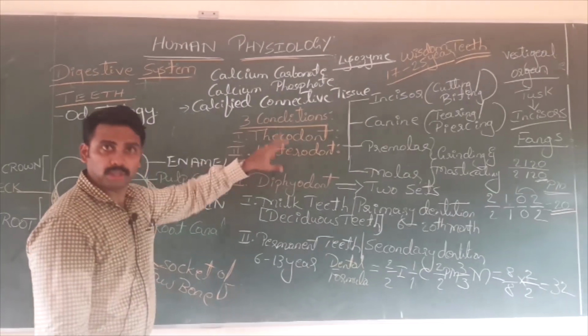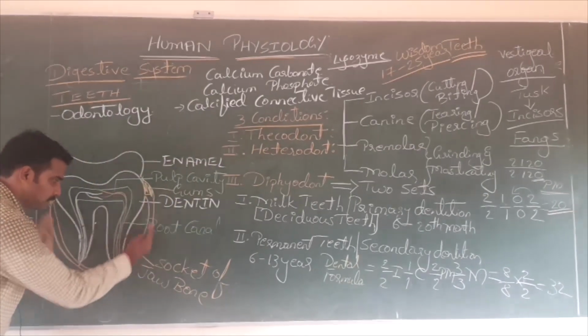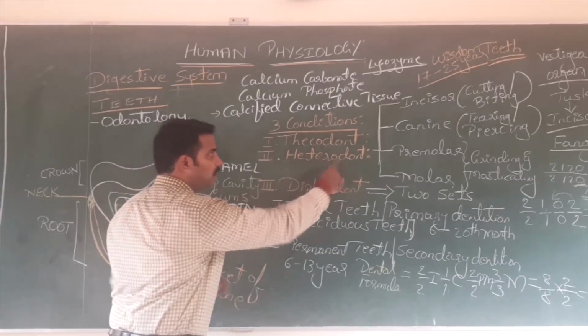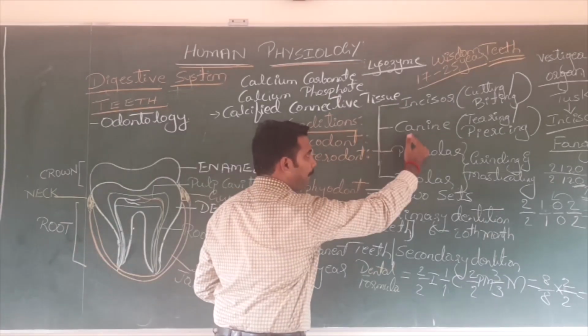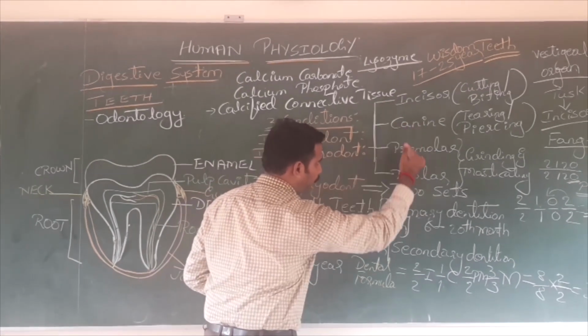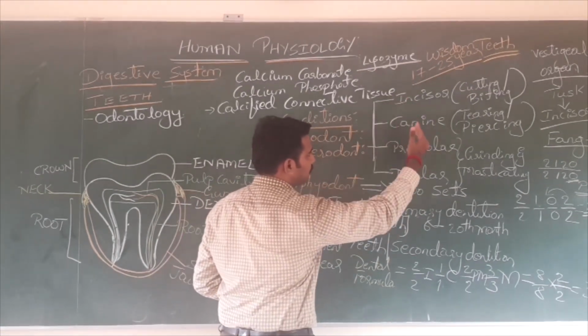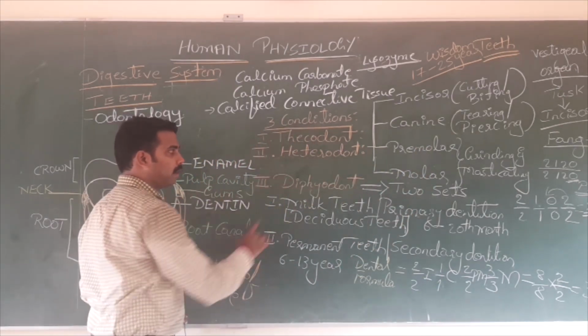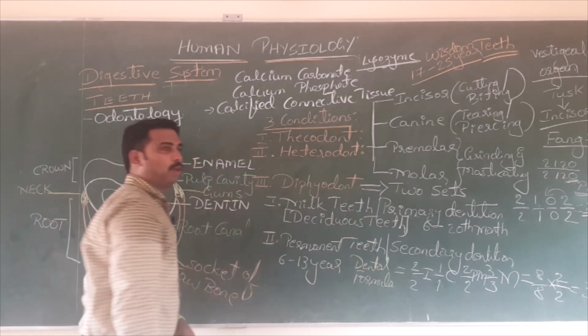Okay, quickly recall. Human teeth are known by three conditions. Number one, thecodont. That means teeth present in the socket of the jawbone. 1 mark question: what is heterodont? Teeth are of different shape, different size. Based on shape and size, they are of 4 types. They include incisor, canine, premolar and molar.